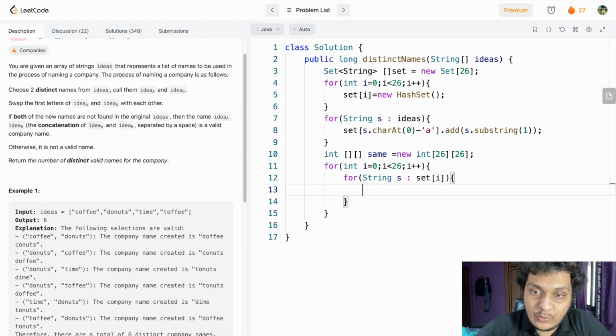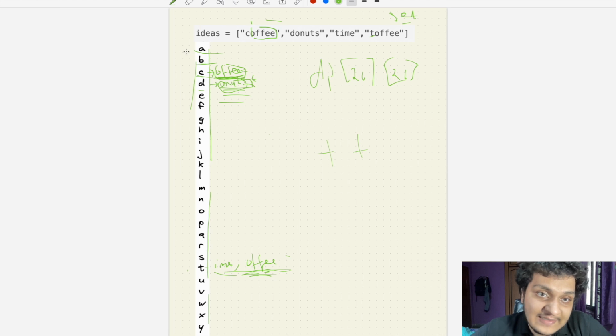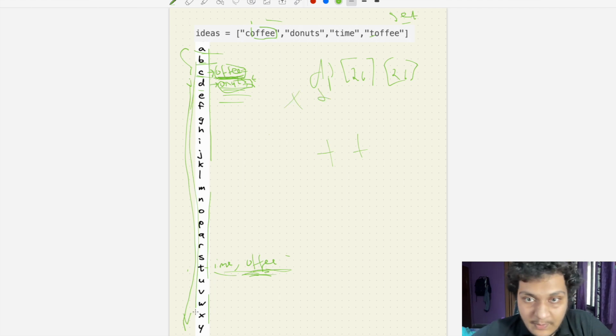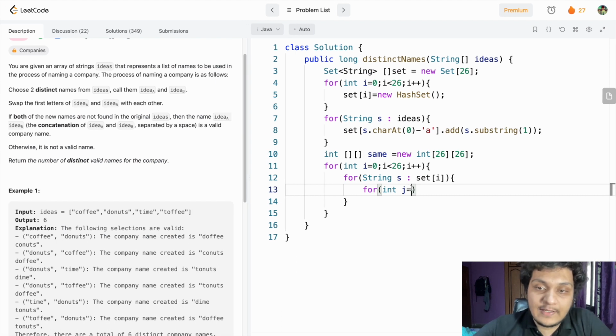After that what I have to do? I have to iterate through the array. From where I have to start? If I was here and J was here, J should go till here. J should not come up here. We are wasting our time while going up. So we can simply do multiply by 2. It is easy. So we will go from J till down. I hope I'm clear here. So what I will do? j equals i plus 1. J should be less than obviously 26, and J plus plus.